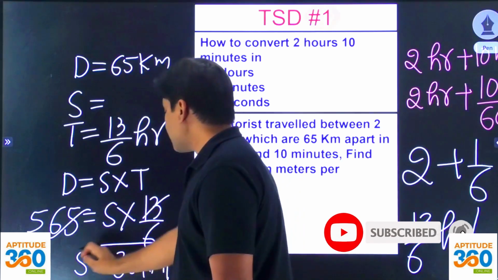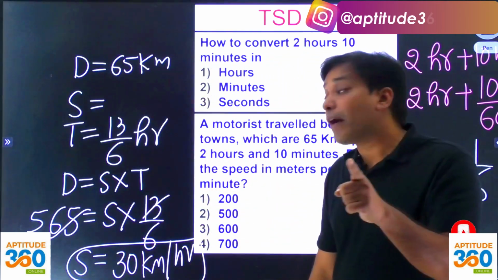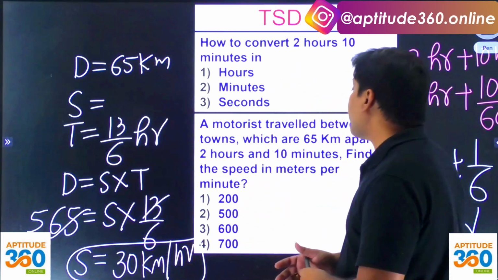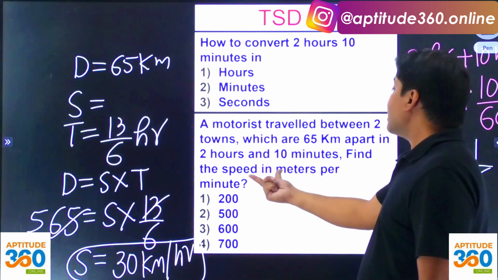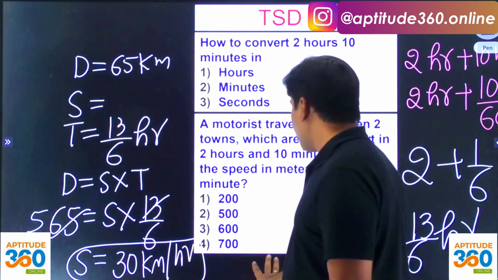30 kilometers per hour. But the question is not asking you to find speed in kilometers per hour. Rather, it is asking you to find speed in meters per minute. So how do we convert this?